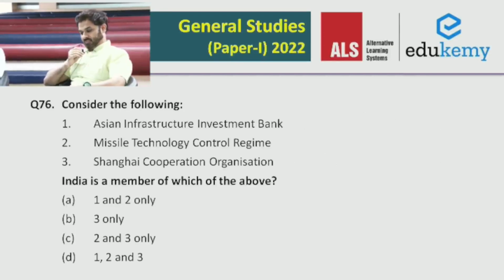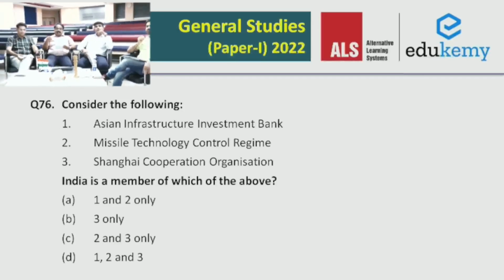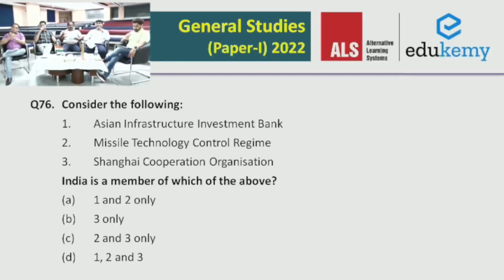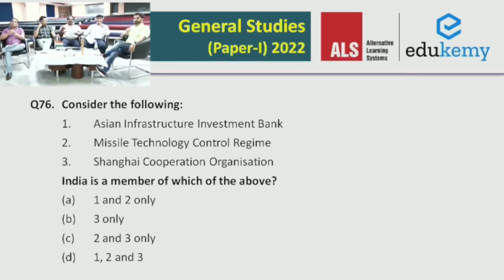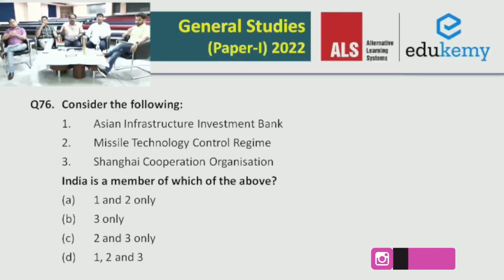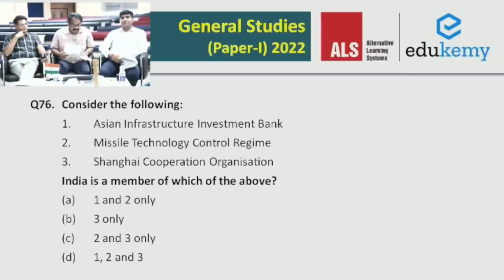Question number 76. I can answer that, because the Asian Infrastructure Investment Bank is a bank initiated by China, and we are definitely one of the founder members of it. But in the Missile Technology Control Regime, we were not there. After normalizing our relationship with the US and the Western world, we finally managed to become a member of the MTCR also. And the Shanghai Cooperation Organization, we were confused whether to join or not. Finally, in 2017 we entered along with Pakistan. So all three organizations, India is a member right now. So D should be the answer. D for Delhi. So 1, 2, 3, all three, India is a member.